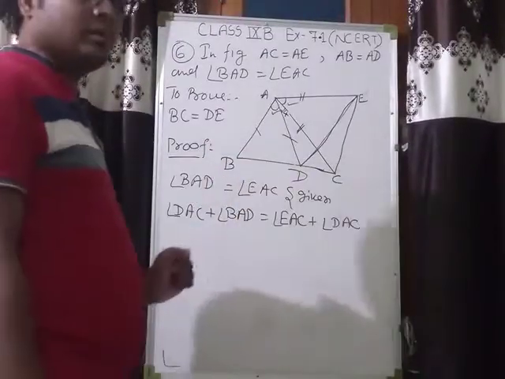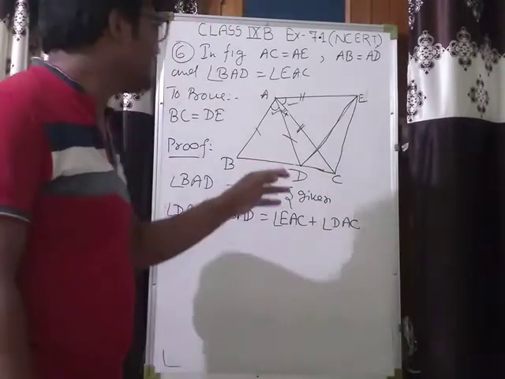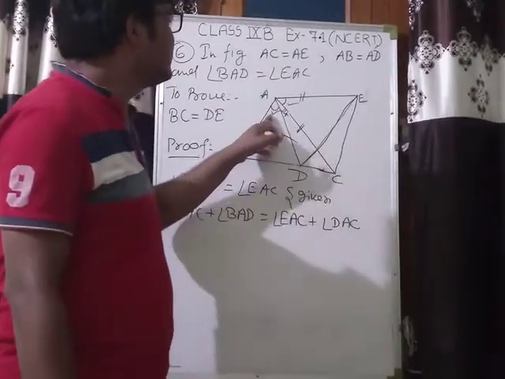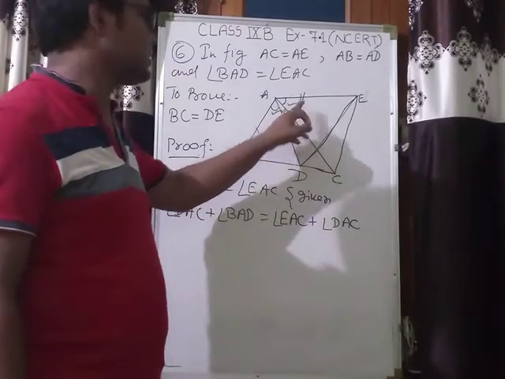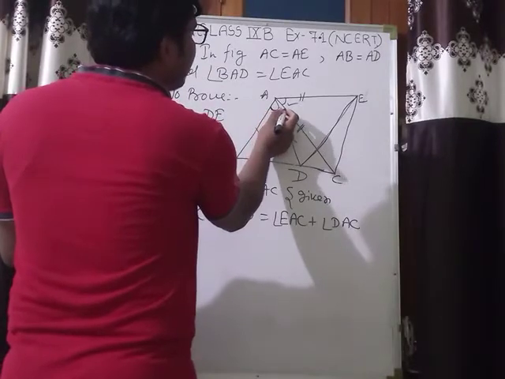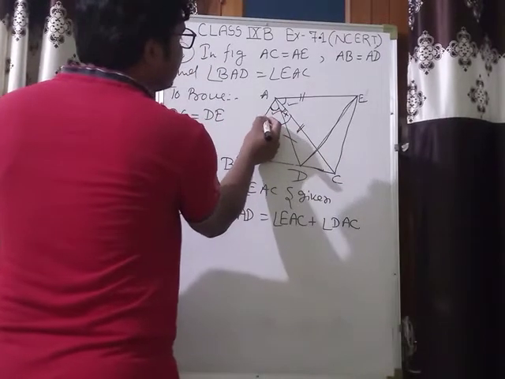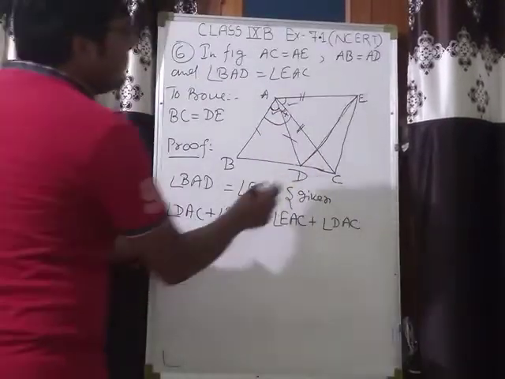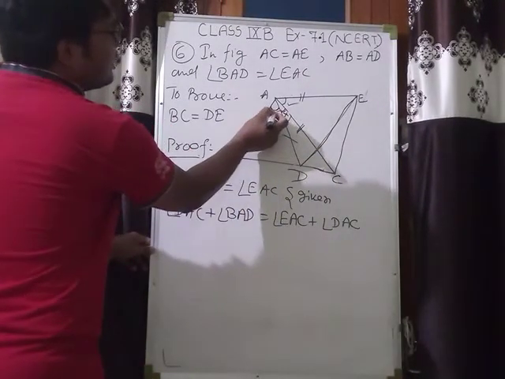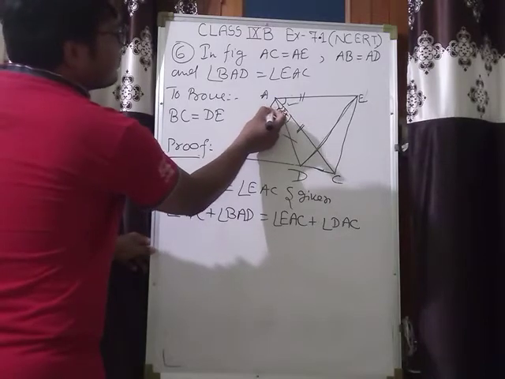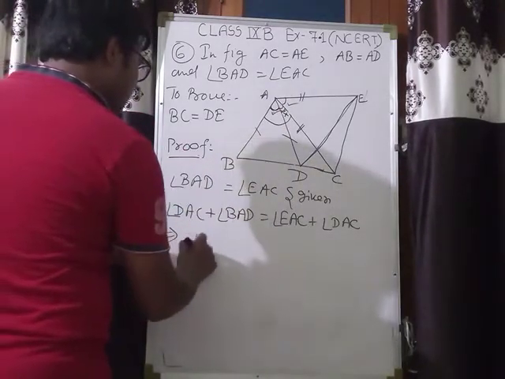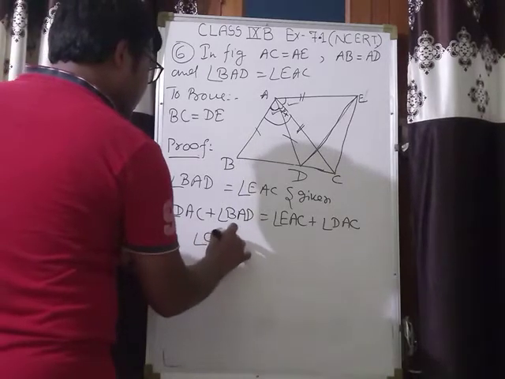What have we done here? We add angle DAC to these two angles. So this angle plus this angle will become this one. Means the left side will become CAB. Add these two angles, this one plus this one, it will become CAB. So the left side will become angle CAB.